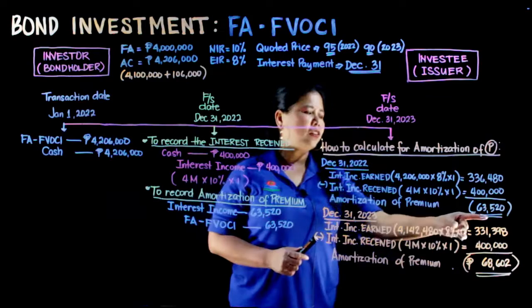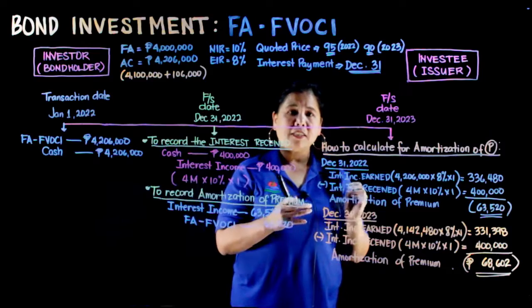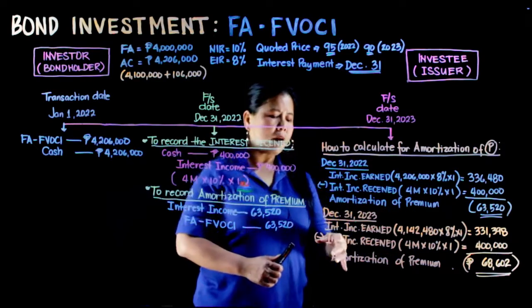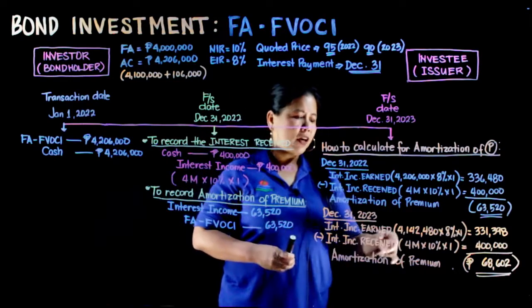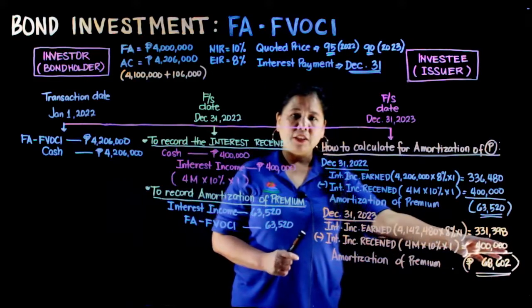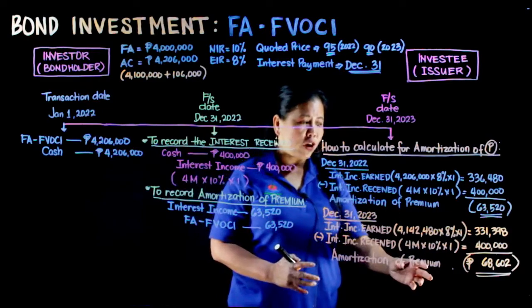So we have 331,398 as our interest income earned in year 2, 2023. Then we minus our interest income received, calculated as 4 million times 10% times 1, which is 400,000. So, the difference between these two is your amortization of the premium.